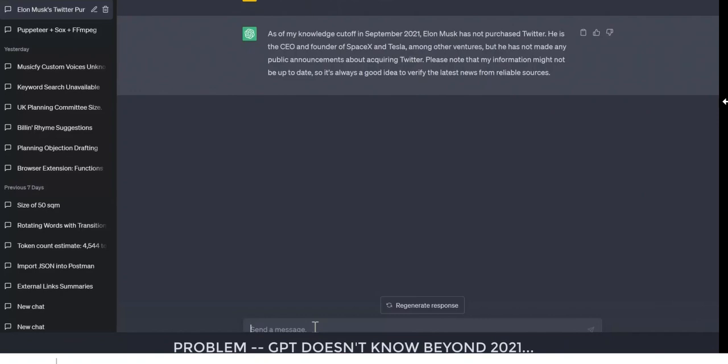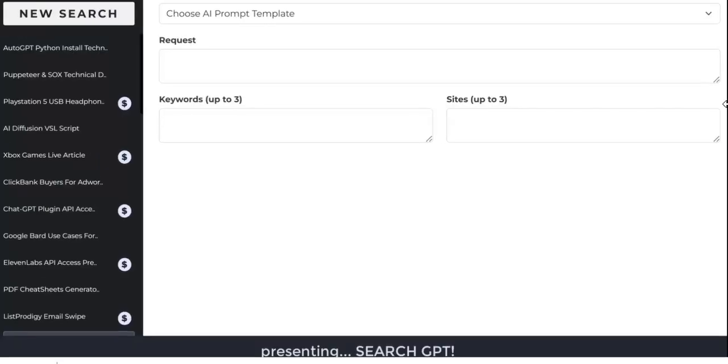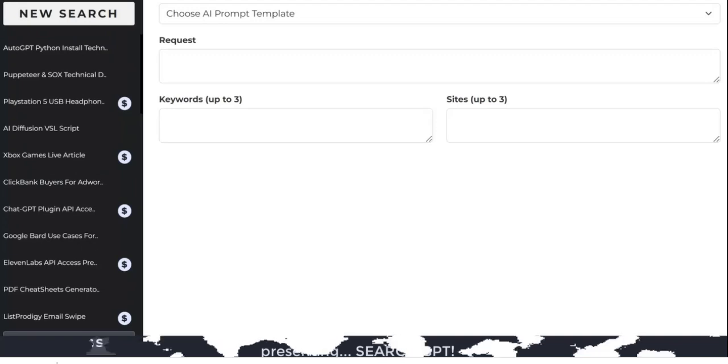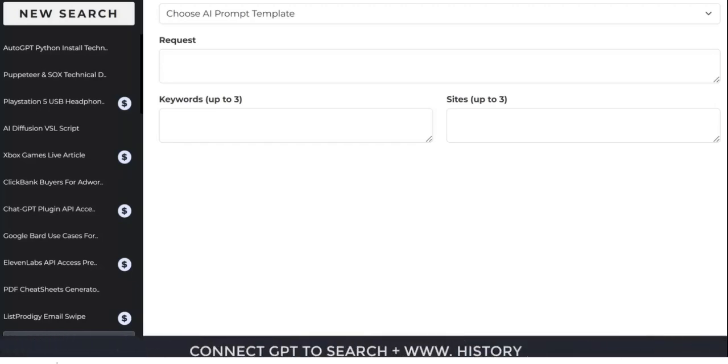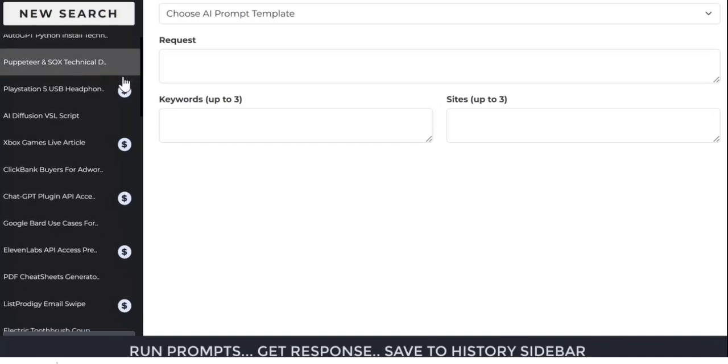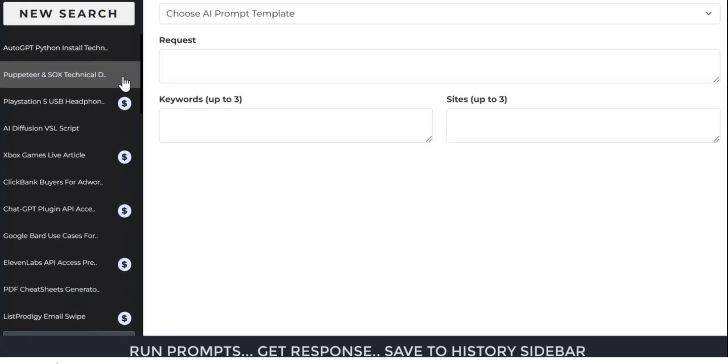So what's the solution? Well, presenting Search GPT. Search GPT is a new cloud-based software, you can run it right from your browser, that gives ChatGPT access to both Google Search and to the entire World Wide Web. It's a very simple tool to use with the search prompt area and the history menu, both modeled off the core ChatGPT that we all know and love.